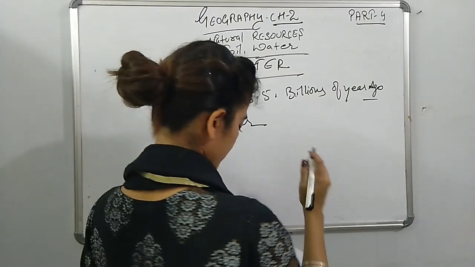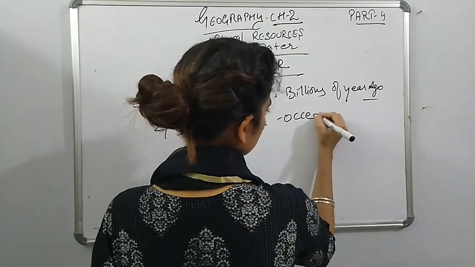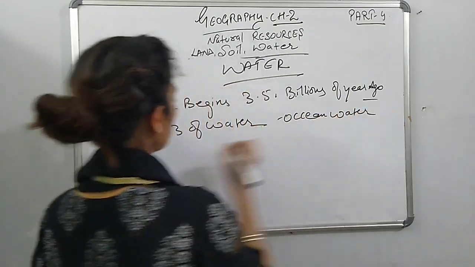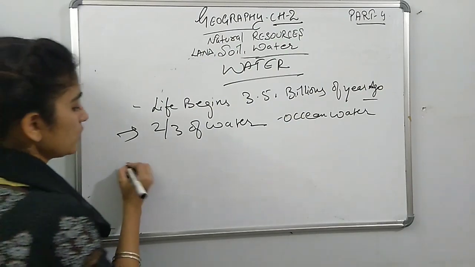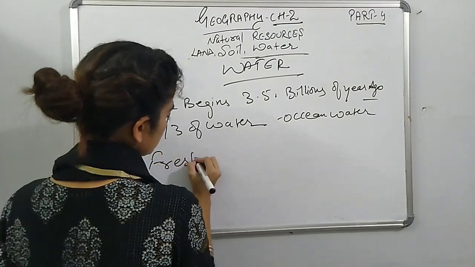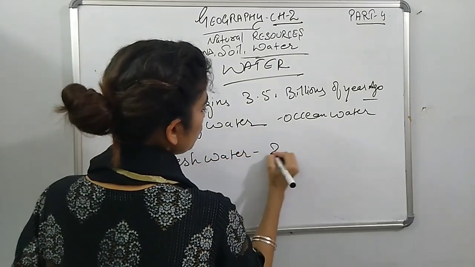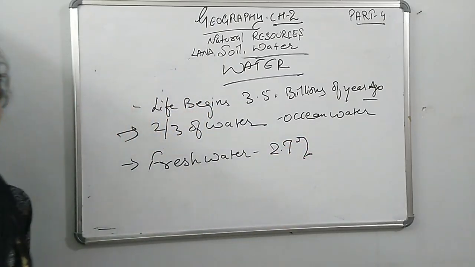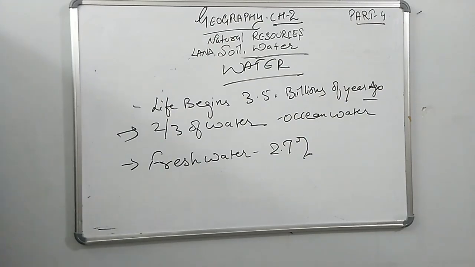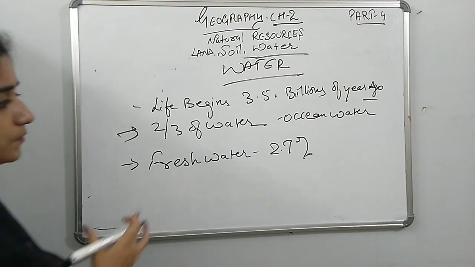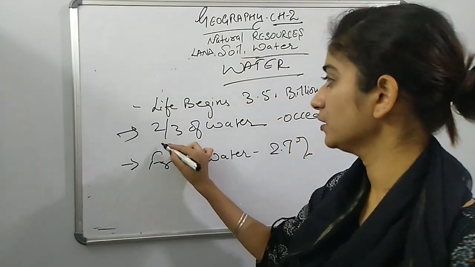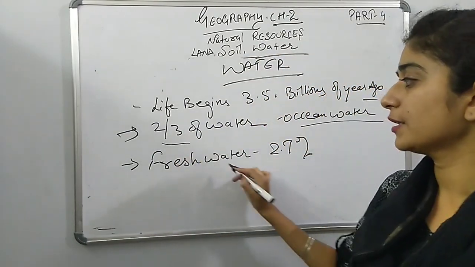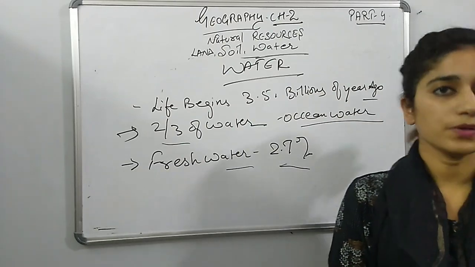Ocean water is 2/3 of the water, and fresh water is only 2.7%. Only 2.7% is fresh water. So if there is 90% water, 2/3 of that is the ocean water body, and the fresh water is 2.7% only.